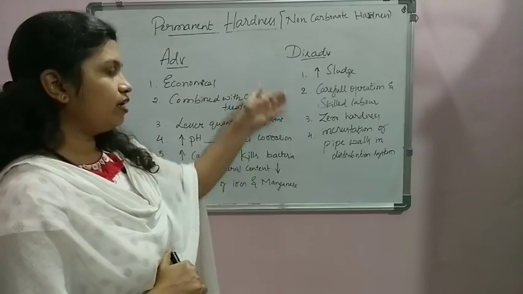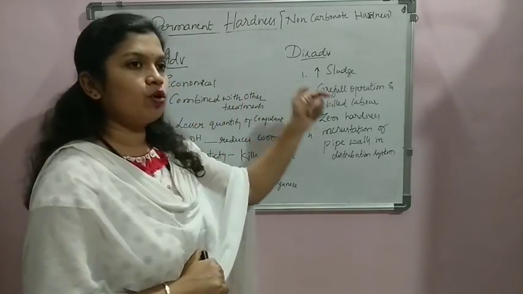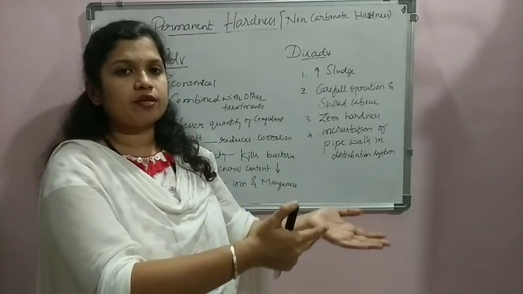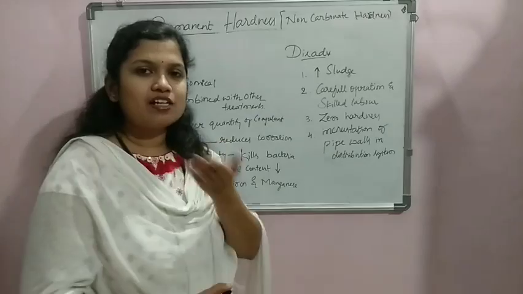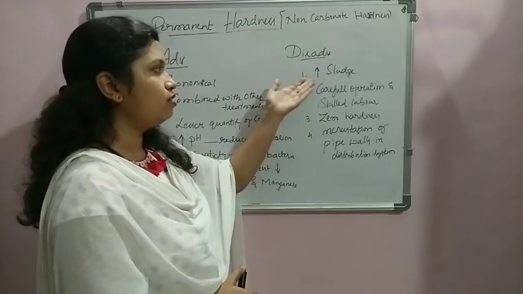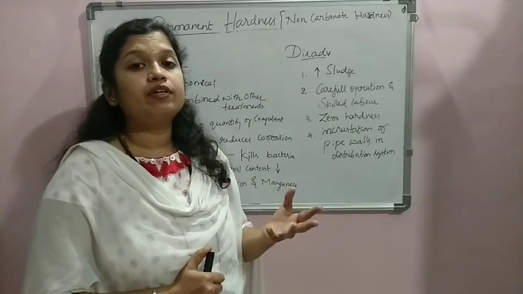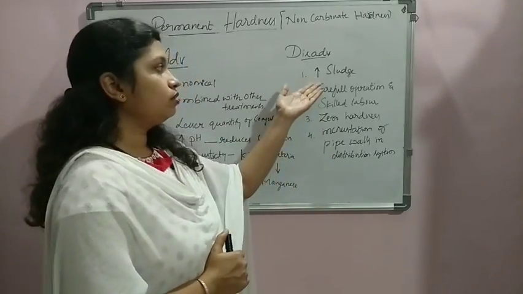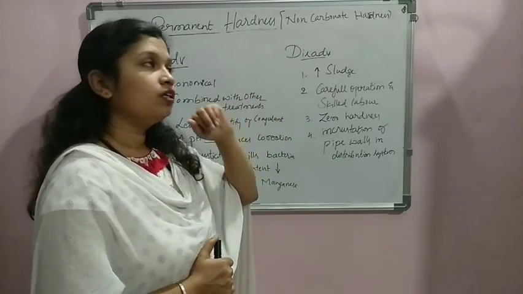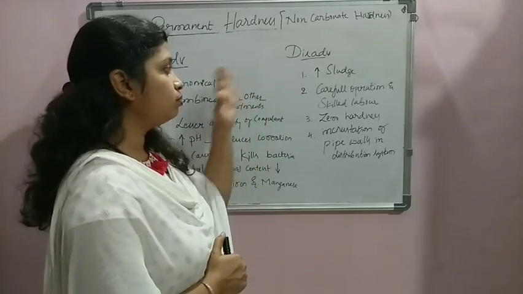And next we shall discuss its disadvantages. In all the reactions we said that some product comes out as a byproduct which readily settles to the bottom. That product which settles to the bottom, we call it sludge. A large amount of sludge is produced here because every time, as a product of the reaction, some settleable product comes. That is, increased sludge production is a big problem, and again disposal of that is a problem in case of these methods.